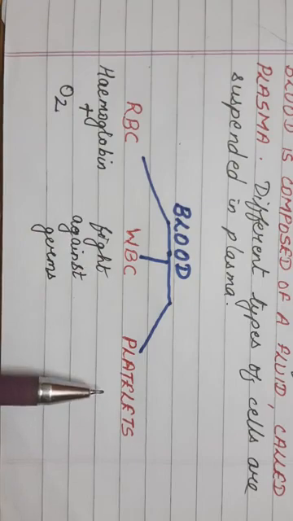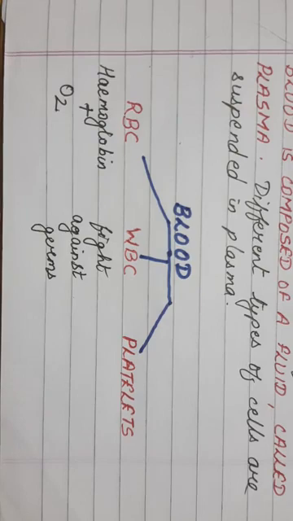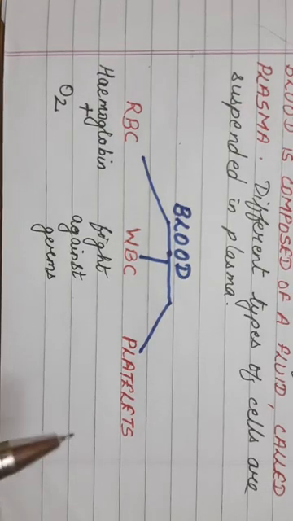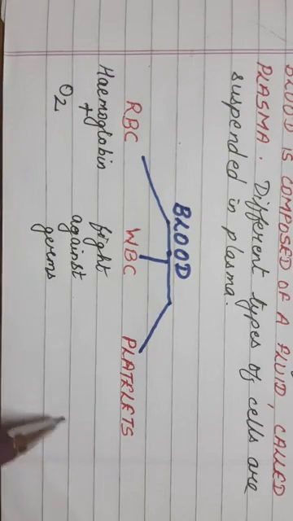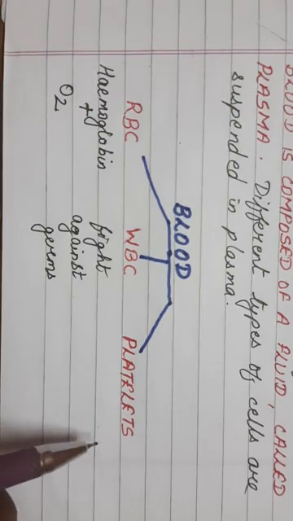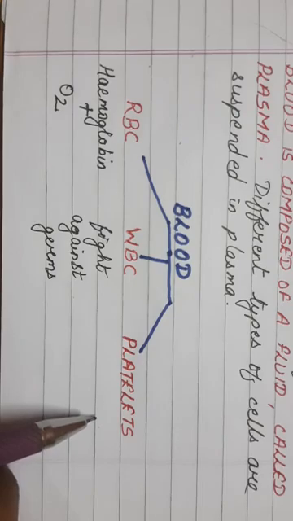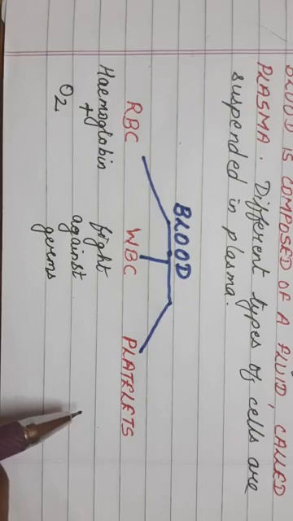The third component of the blood is the platelets. Platelets are also very important. Why? You all must have seen, children, that whenever there is a cut or an injury in your finger or any body part, immediately blood starts coming out. And you must have also noticed that after 2 to 3 minutes, your blood automatically stops.